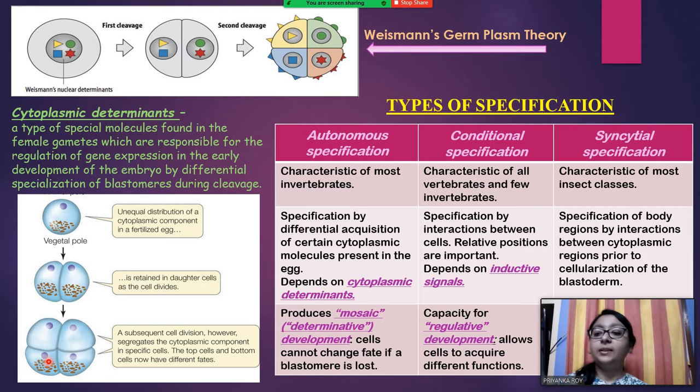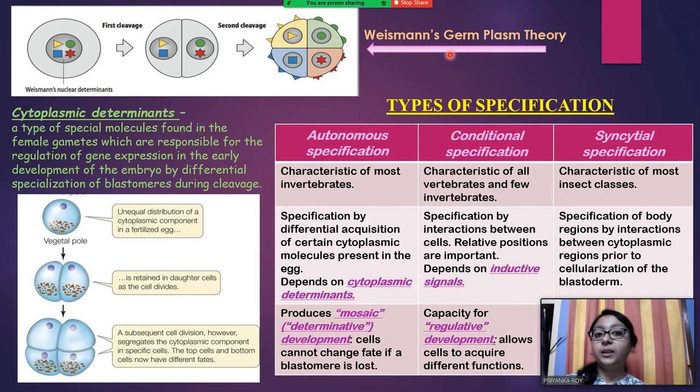So when the cells which have received the cytoplasmic determinants move on to form something else, the cells which are devoid of any cytoplasmic determinants will move on to a different fate. So their determined fate will be different, and in this case their determination will be something else. So this is how the cells are committed to a single fate by unequal distribution of the cytoplasmic determinants.